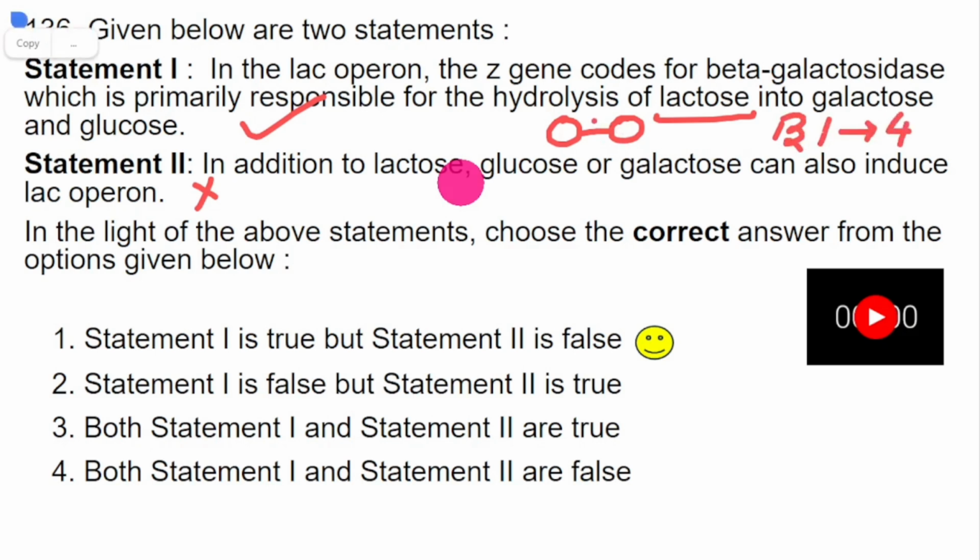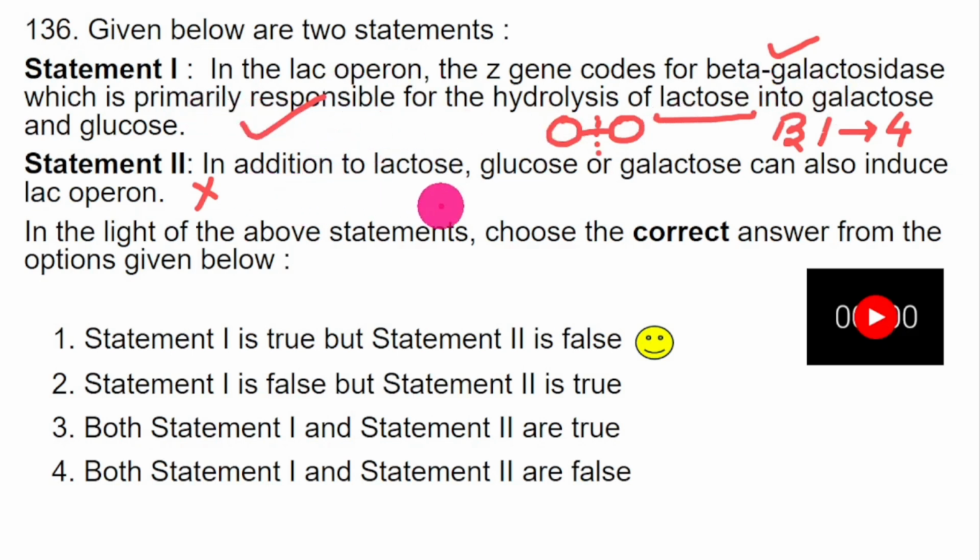Therefore, the enzyme that is able to cleave this bond is called beta galactosidase. And Z gene codes for this particular enzyme in Lac Operon. So this gene is called structural gene because it codes for the structure of the enzyme. So everything is correct in this particular statement.